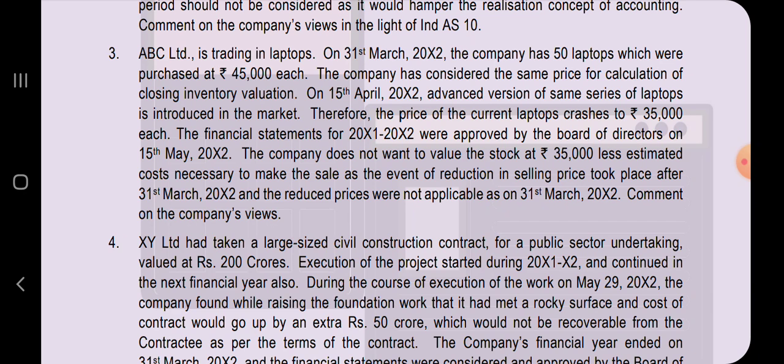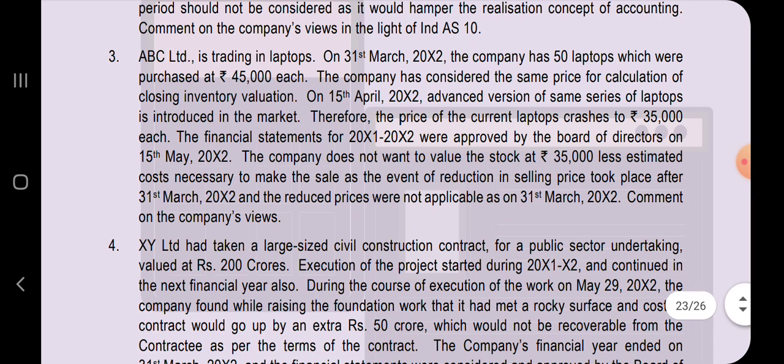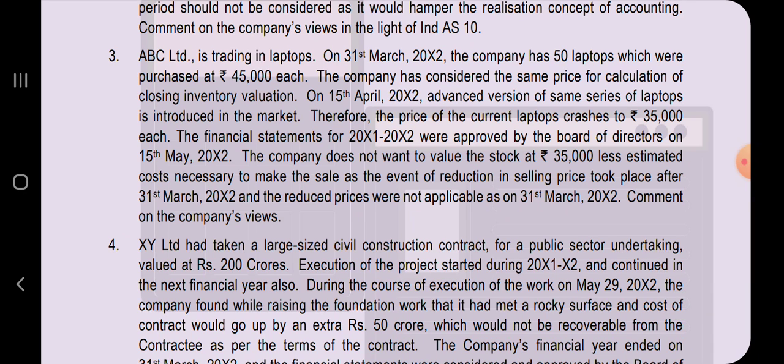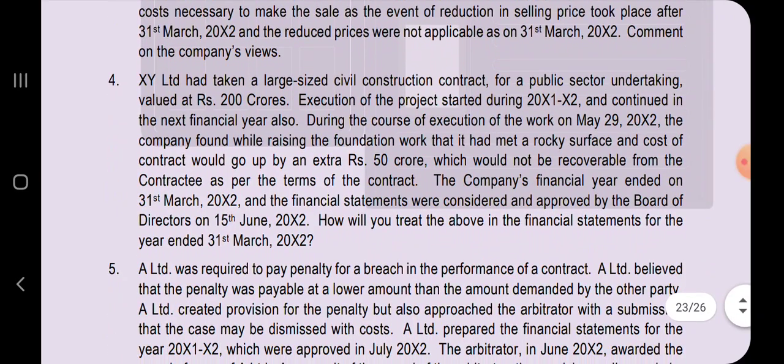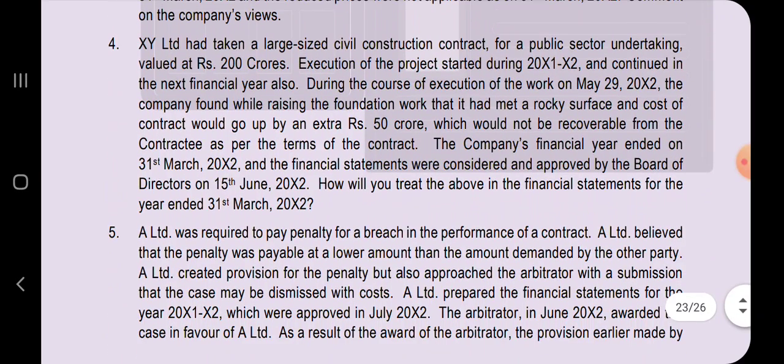The company is wrong because it has to be valued at 35,000 less the estimated cost to sell, because inventories have to be valued at cost or NRV, whichever is lower. A similar question has already been dealt with in illustrations, which is in our previous video. Please go through each and every question. Almost all the questions have been discussed in illustrations. Let's go through this first question.